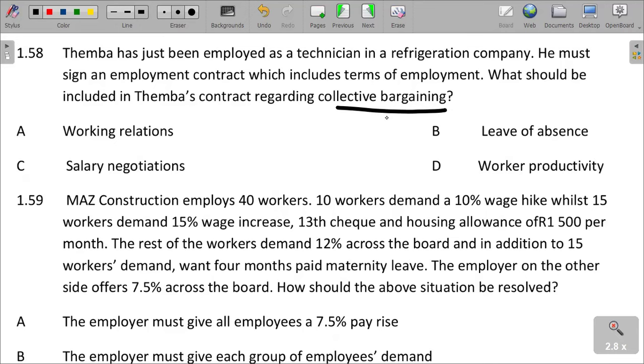It must say collective bargaining, work relations. We are saying leave of absence, collective bargaining, salary negotiations. In terms of this contract, salary negotiations are allowed in collective bargaining.